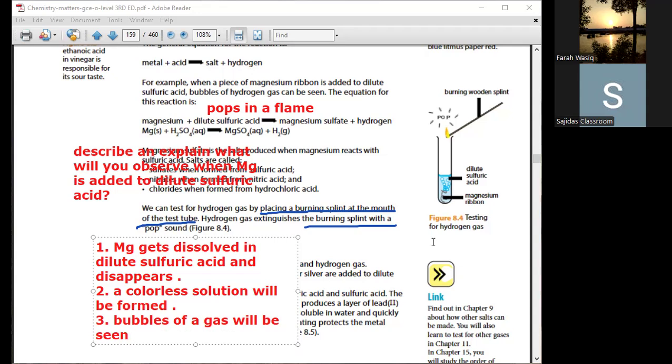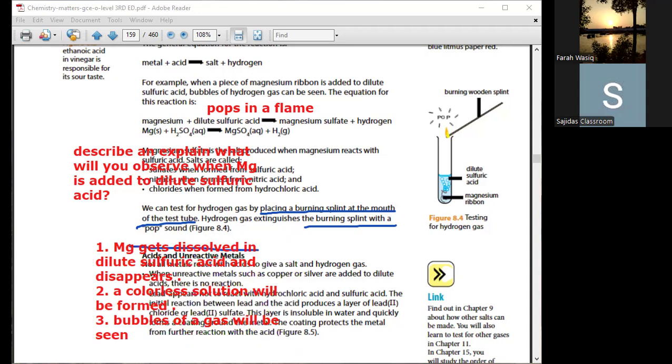In the observation part, one thing more you must notice: you must not write down the identity of a gas. You cannot say hydrogen gas is liberated, because sometimes the examiners are very strict about their concepts. So do not give the identity of the gas in your observation part.